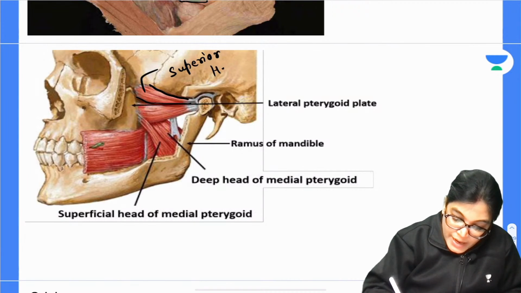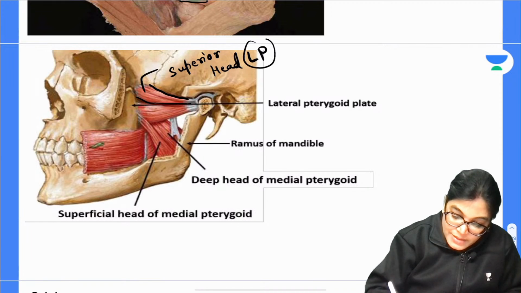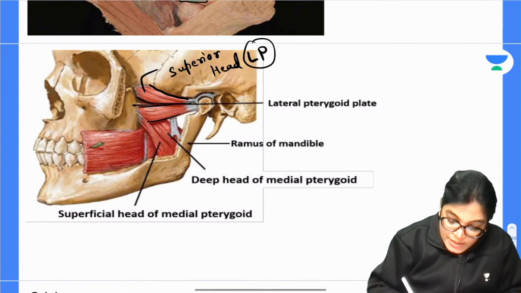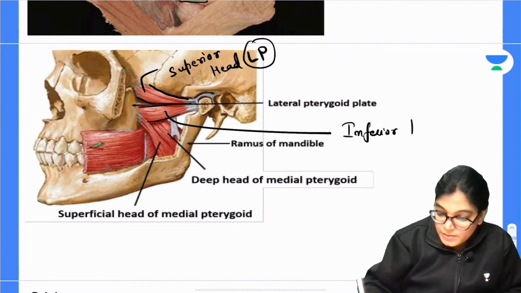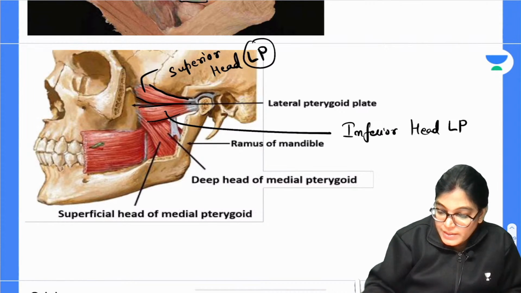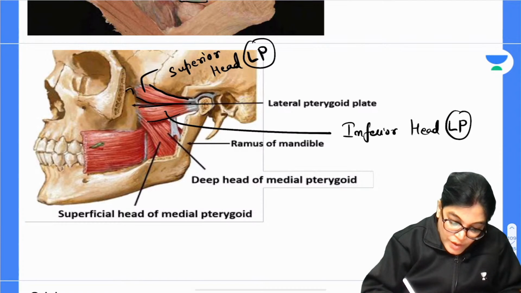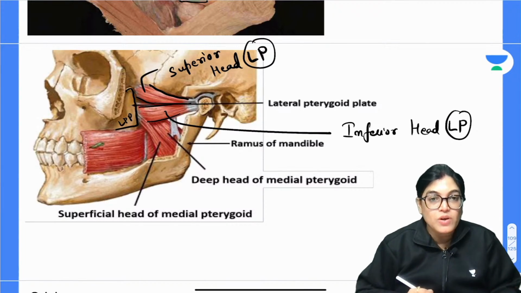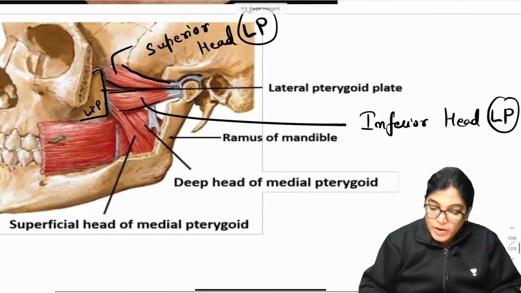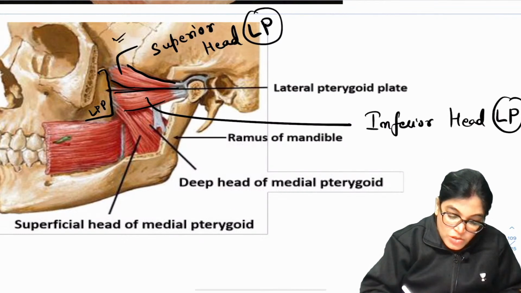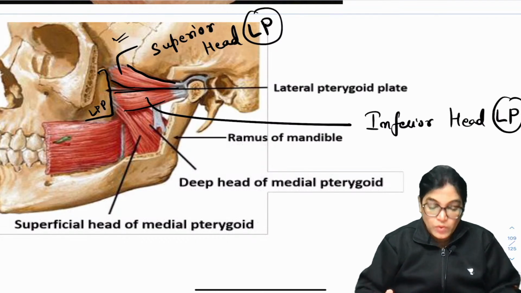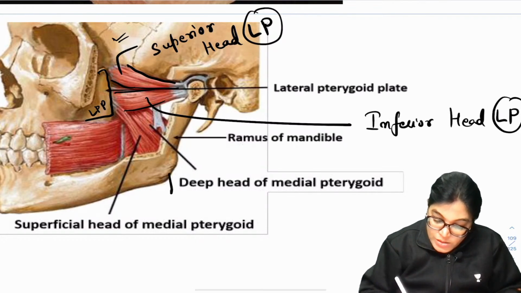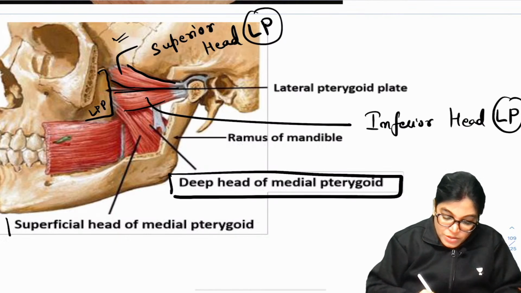This is the superior head of LP, the lateral pterygoid muscle, and this is the inferior head. The lower head originates from the lateral pterygoid plate, while the upper head originates from the greater wing, from the infratemporal crest of the sphenoid bone.